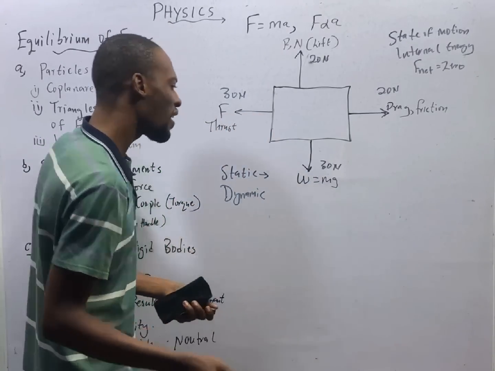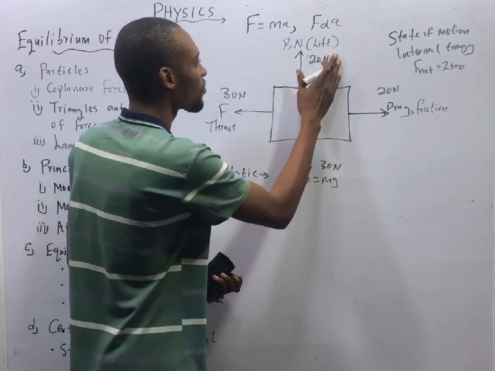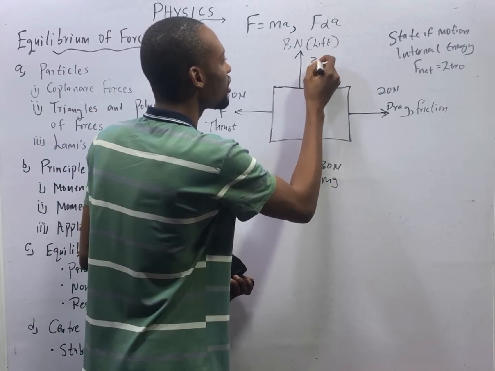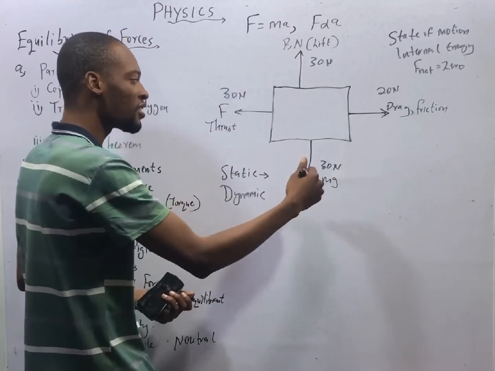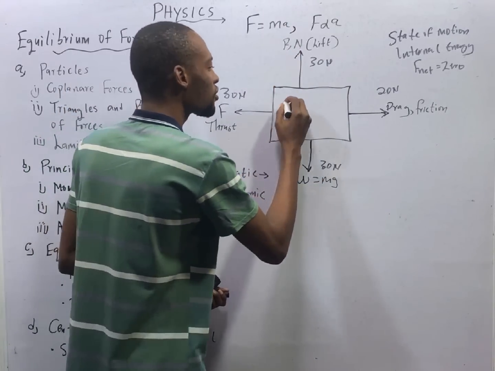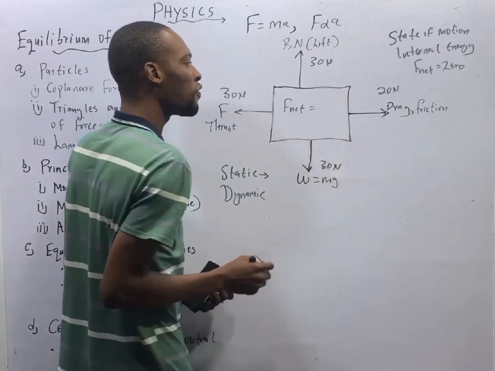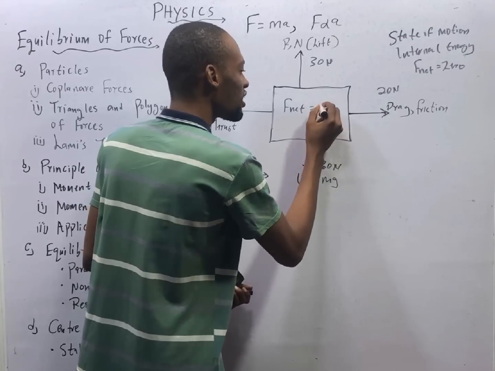How about a situation where the weight is 30 Newton and the normal reaction is 30 Newton? You see that 30, 30 in opposite direction, the net force or the available force will be 30 minus 30, that is 0 Newton.